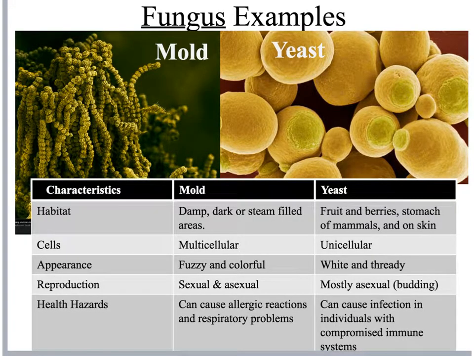The last thing we're going to look at with fungus is the difference between mold and yeast. So mold and yeast are different types of fungus and different stages of fungal growth. As you can see here, molds are going to be multicellular, and you can see on the left that each one is composed of many cells. Yeast is going to be a unicellular, single-celled organism, and the differences often are seen in their appearance and in their reproduction. So just make sure you get this copied down.